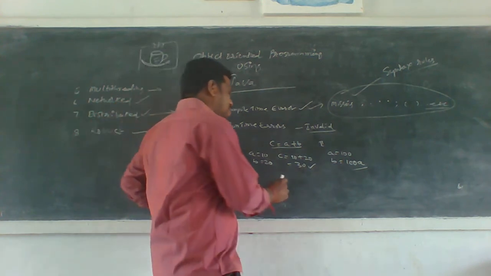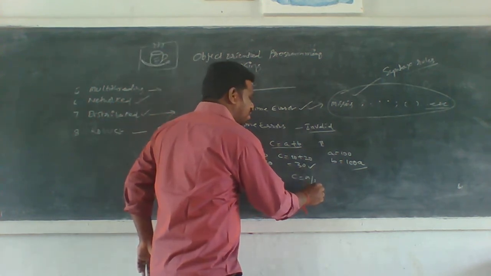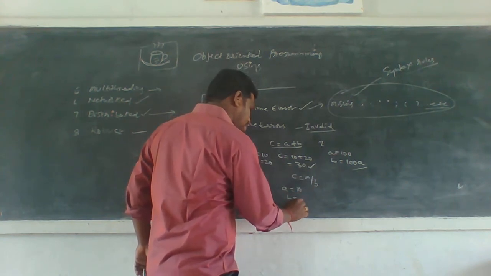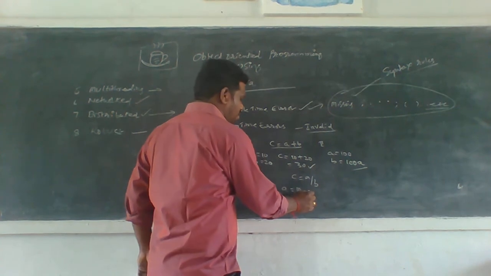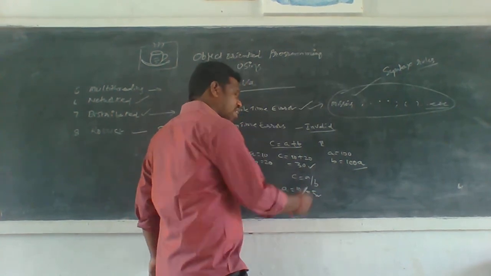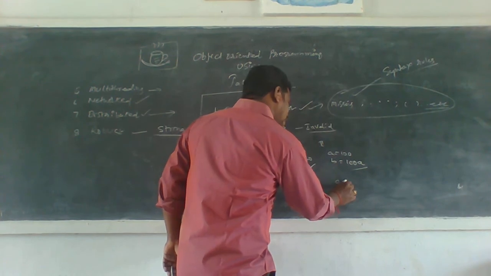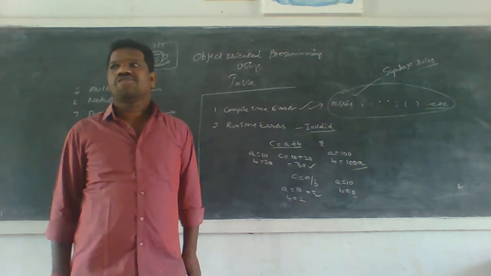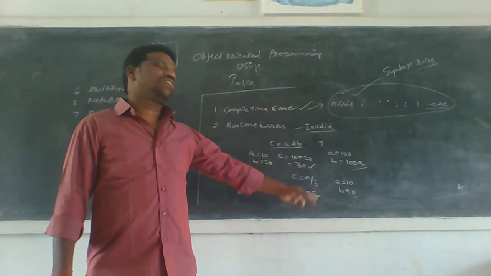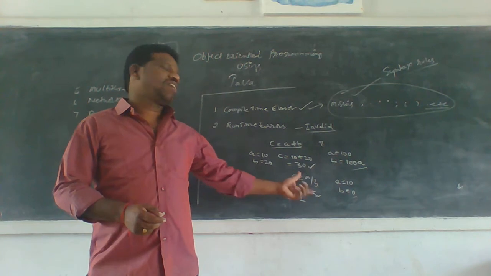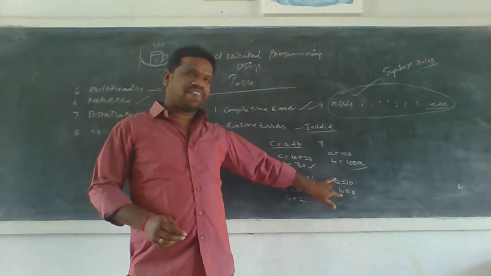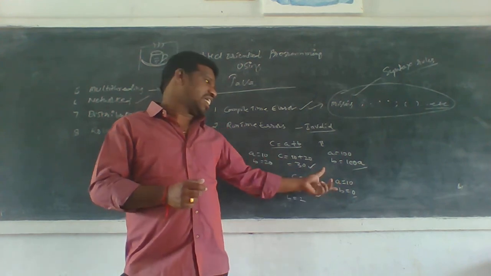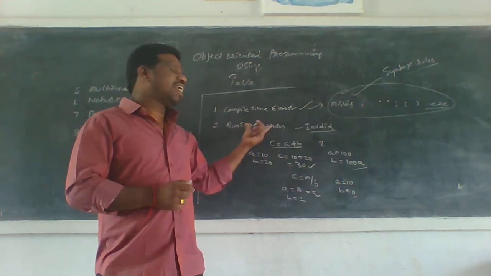Next, another example: C is equal to A by B. I am giving A is equal to 10, B is equal to 2. The result is 5. Okay, there is no problem. Next, I am giving A is equal to 10, B is equal to 0. Then what is the result? Numerator is 10, denominator is 0. Anything divided by 0 is undefined. So in that situation, we get runtime errors.